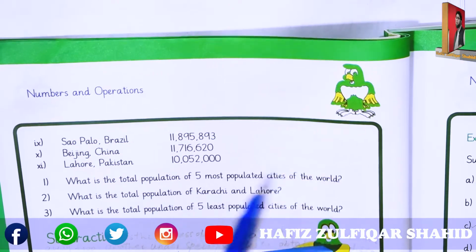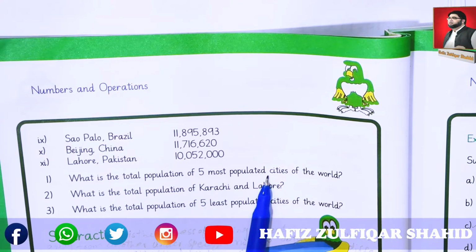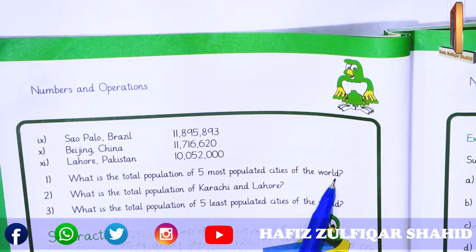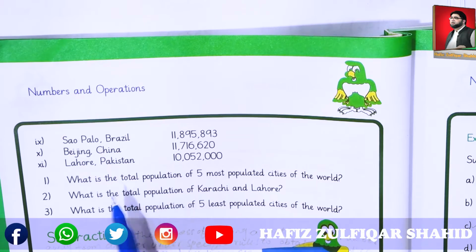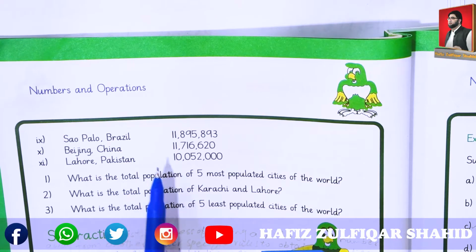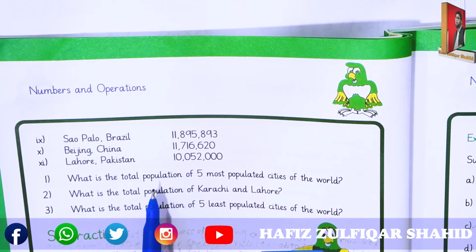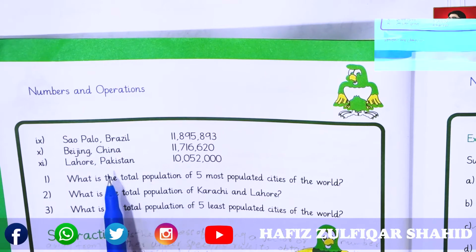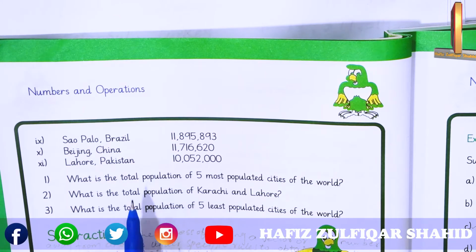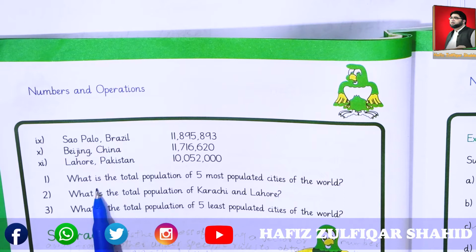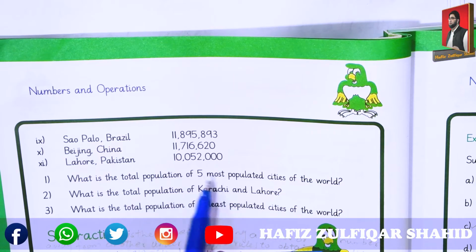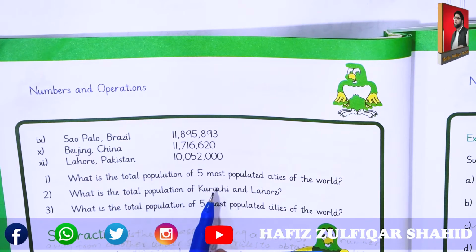What is the total population of 5 most populated cities of the world? It means from these 12 countries and the given cities, we have to find which 5 cities have the most population.